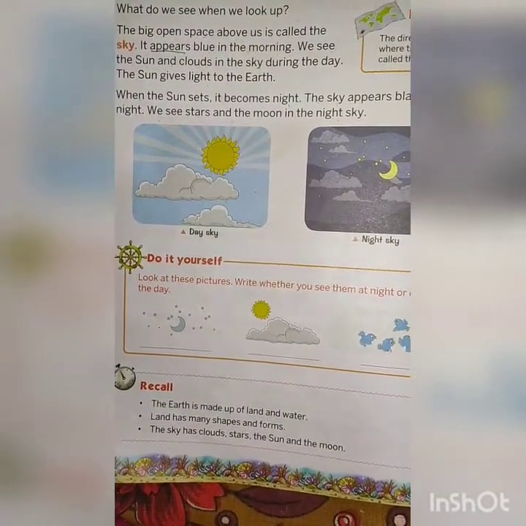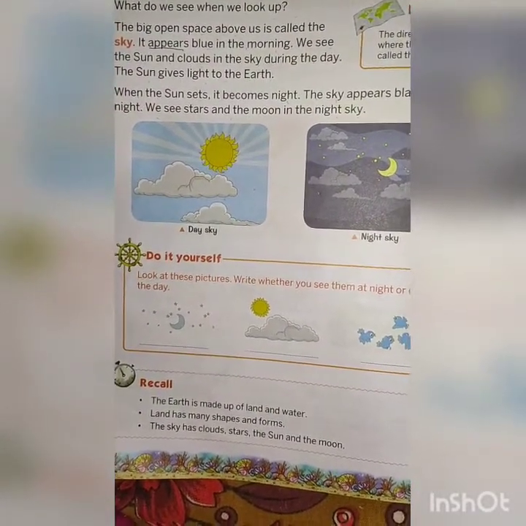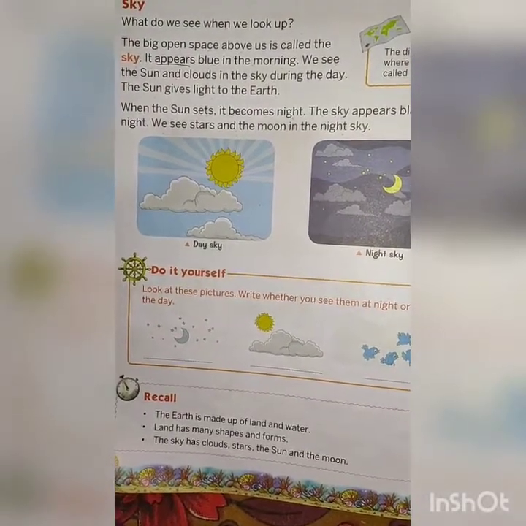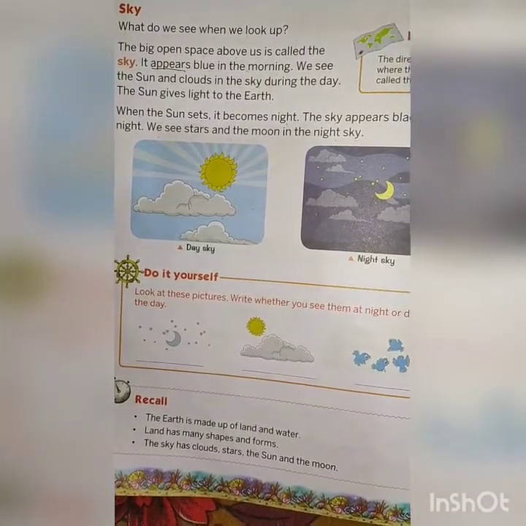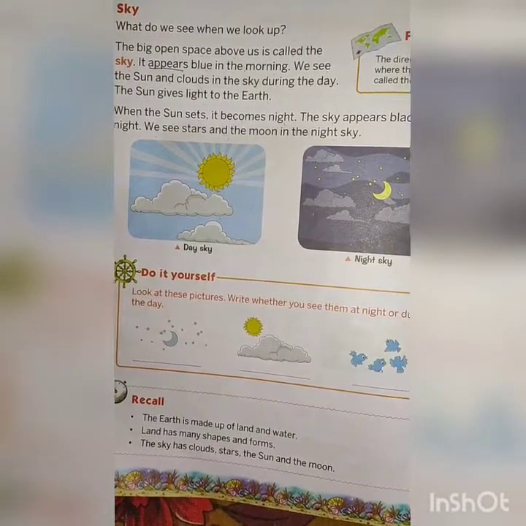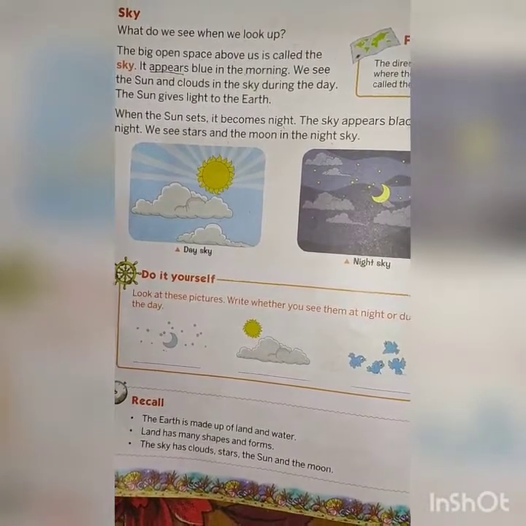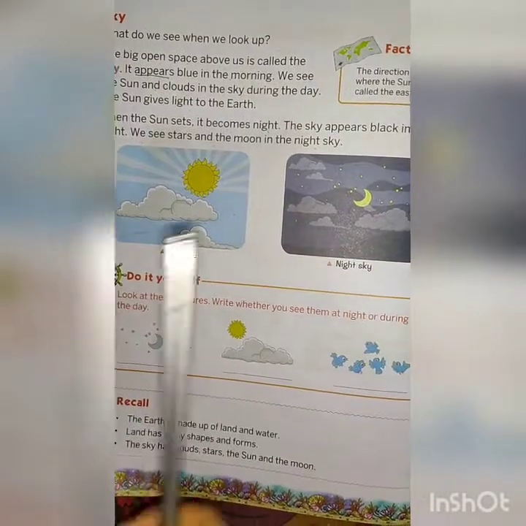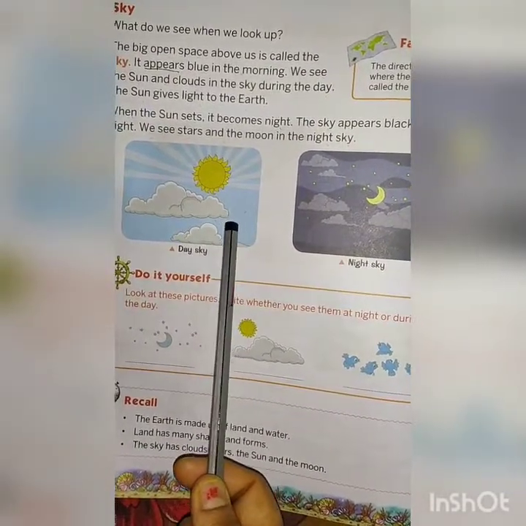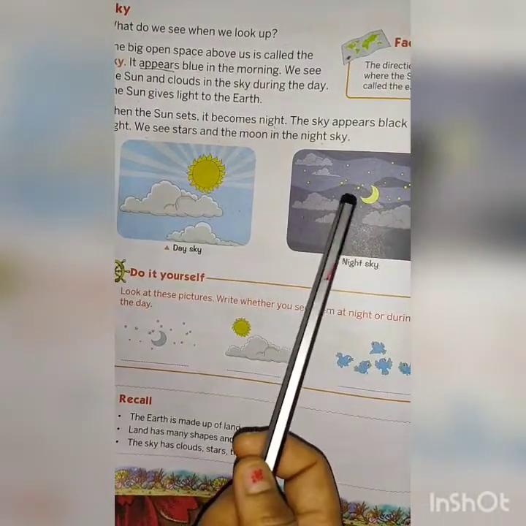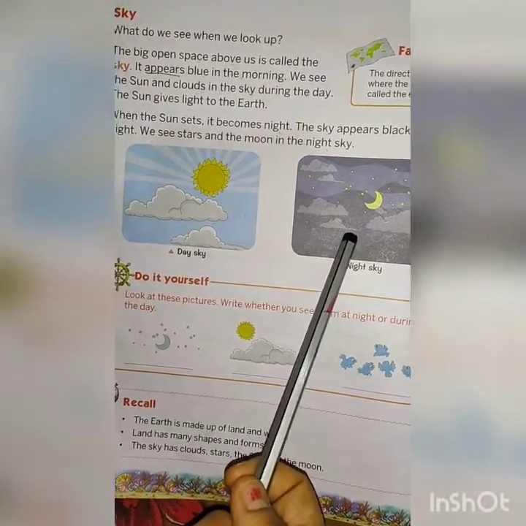Yes, children. So when we look up, we can see the sky. The big open space above us is called the sky. When it is morning, you can see the image, the sky color is blue, and when it is night, the sky color is black.